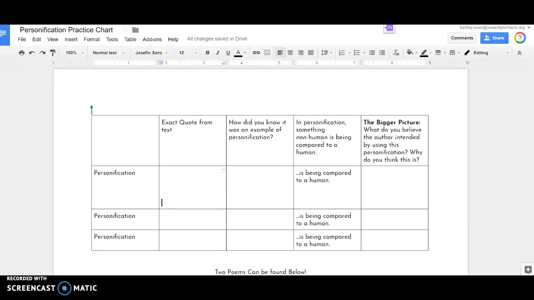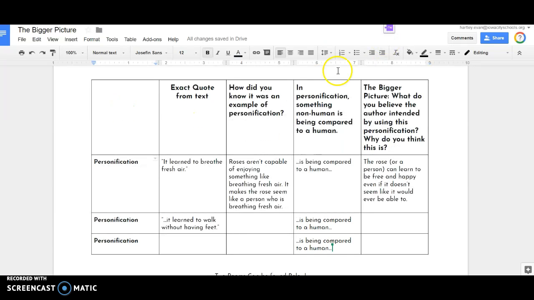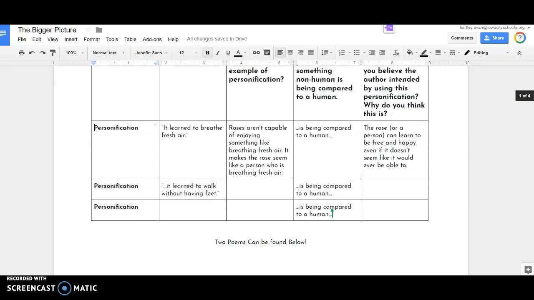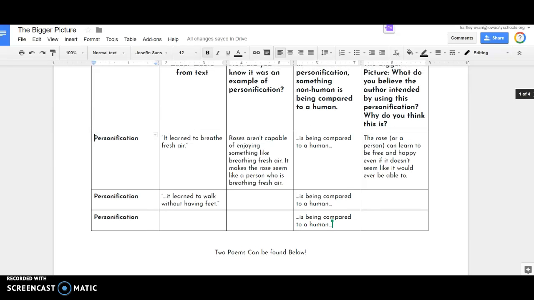Hey students, this is a Think Aloud to show you how to work through this assignment that we're calling the bigger picture. You have a chart that looks like this that you've accessed through Canvas or Google Classroom, whichever your teacher directed you to do. It's partially done. I've completed part of it for you. I'm just going to spend a minute or so and show you how I completed this part.